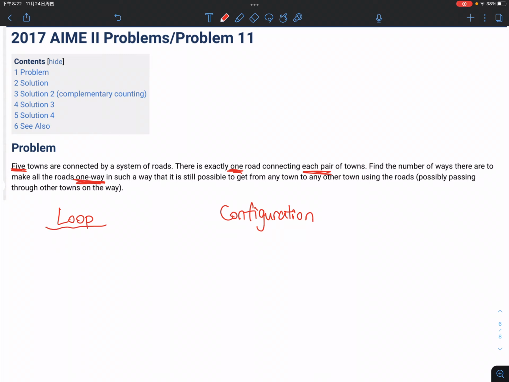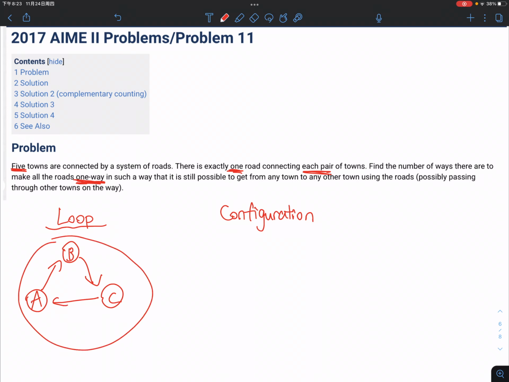I'm pretty sure that most of you already know what loop means, right? It's just something that connects things, so that they're connected through a loop. And in this question, that's exactly what it means. So let's say town A, town B, and town C. If A goes to B, B goes to C, and C goes to A, this forms a loop, because they're just inside a loop that connects them together.